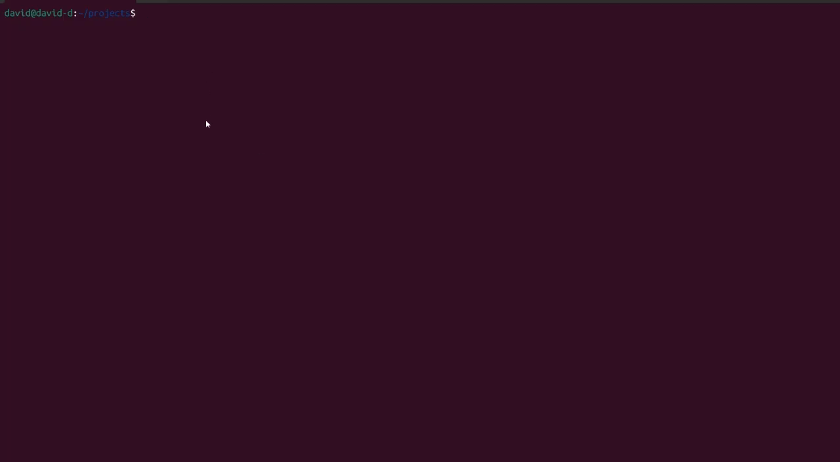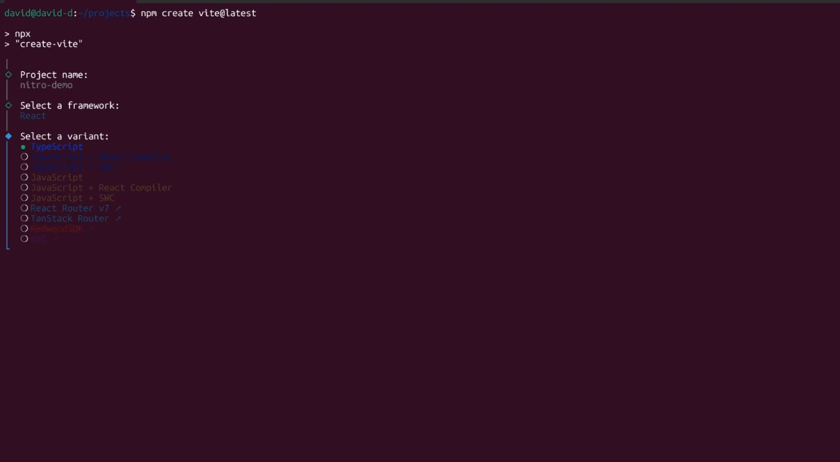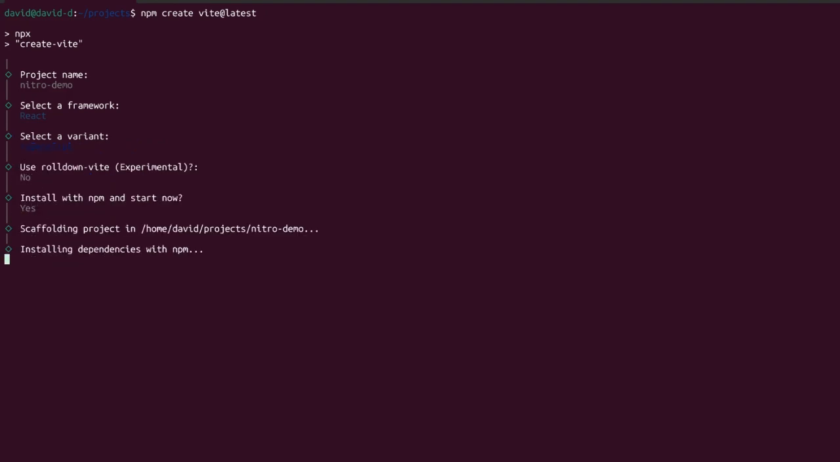So let's start off here in the terminal. We'll be running npm create vite@latest, and just wait for it to run. We're going to be naming our project Nitro Demo. And we'll be using React, plain TypeScript, no. And yeah, we'll start it now.